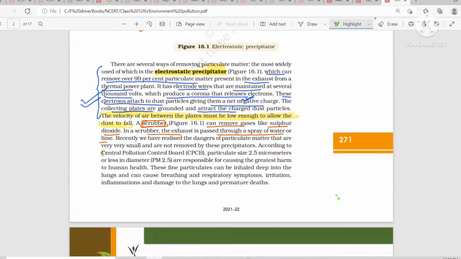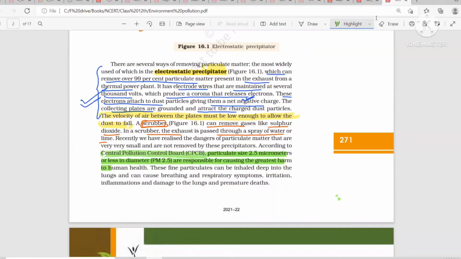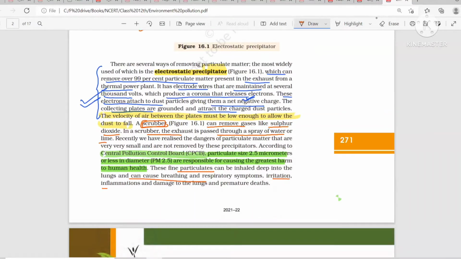Now, CPCB, that is the Central Pollution Control Board, has identified that particulate size less than 2.5 micrometer is responsible for creating great harm to human health. Is it clear? Reason why? Because these particles are so small, they can be inhaled and they will cause breathing and respiratory symptoms, irritation, inflammation, and damage to the lungs, and even premature death also.